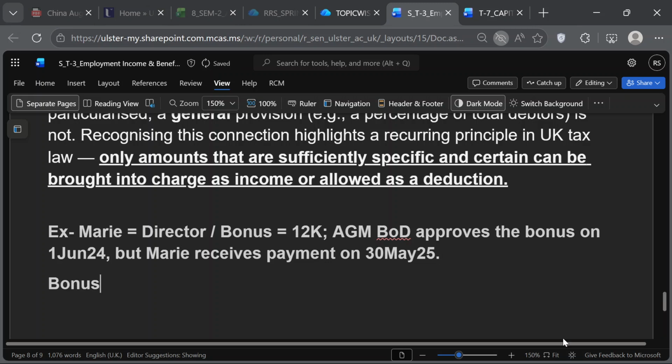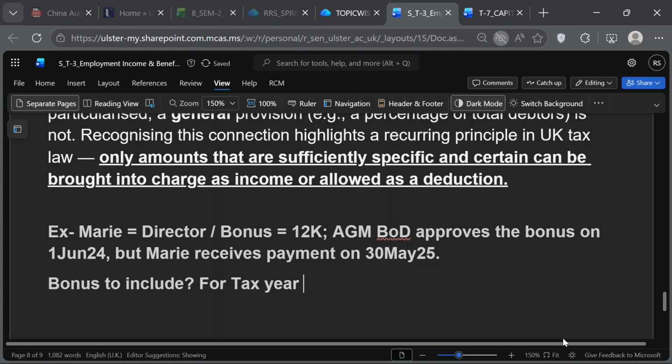Bonus: to include or not to include, for tax year 24-25.